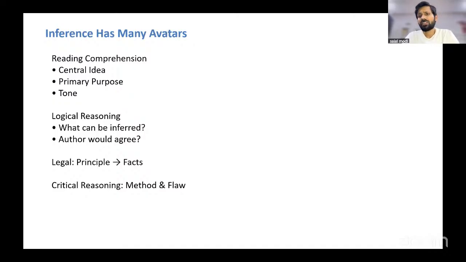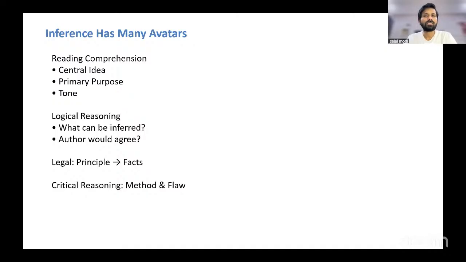Now, these inference questions can come in various forms and shapes, and this we have discussed in one of our previous inference sessions. In fact, on this video, I'll link the previous inference session that we did, which was very theory oriented. We spent a lot of time understanding inference and we solved some questions. It was more of a theory class, right? I'll just post the link of the previous inference session that we did.